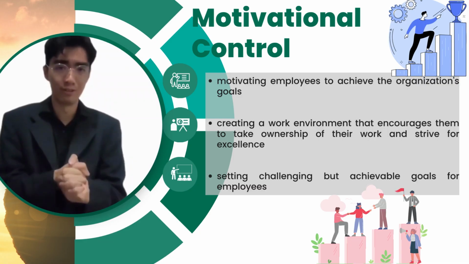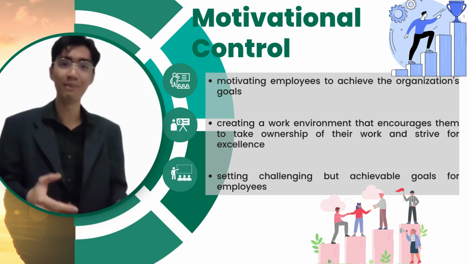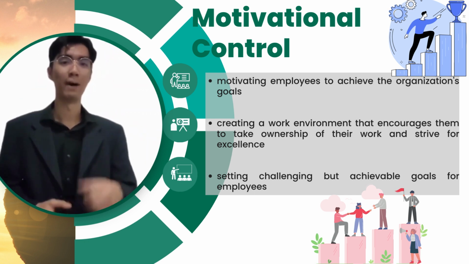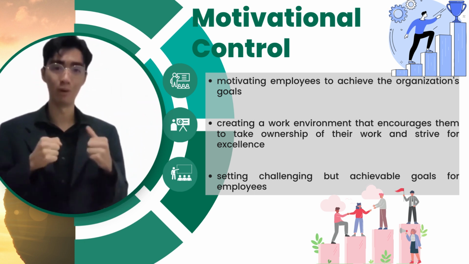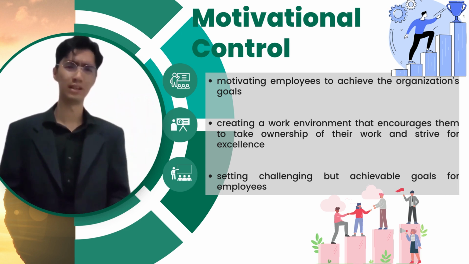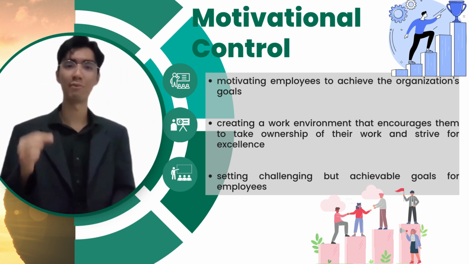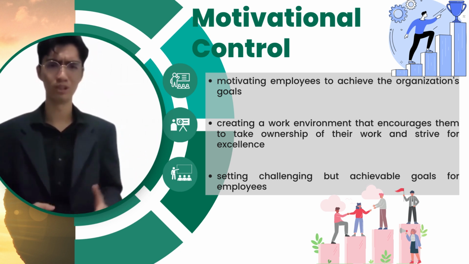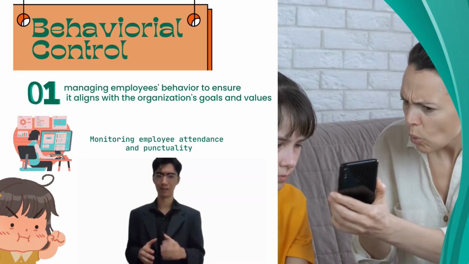Next is motivational control. This type of control focuses on motivating employees to achieve the organization's goal by creating a work environment that encourages them to take ownership of their work and strive for excellence. An example would be setting challenging but achievable goals for employees and providing them with necessary resources, tools, and support to accomplish those goals. Number 3, behavioral control.